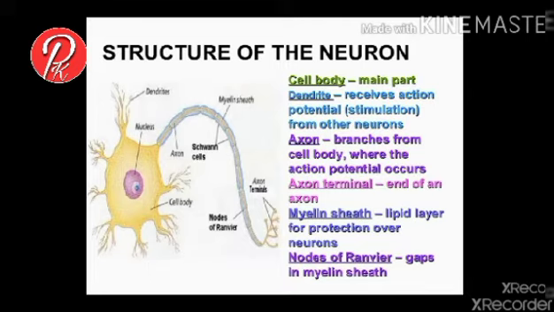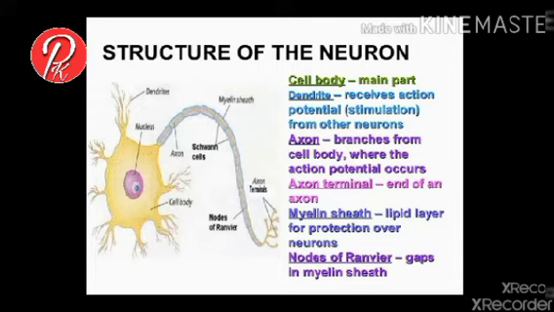Cell body is the main part of the neuron. It may be oval, spherical, star-shaped or of different shapes. It contains a nucleus and different cell organelles except centriole. The centrioles are absent in neurons, so they cannot divide or repair in later life.